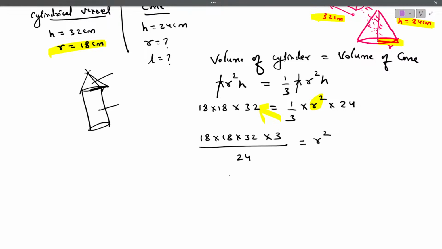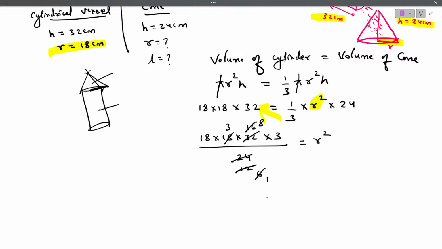Now, which other terms will get cancelled? 2 ones are 2, 2 twos are, 2 ones are 2, 2 sixes are 12, 2 eights are 16, 6 ones are 6, 6 threes are 18. Correct? Now what are the terms left out?